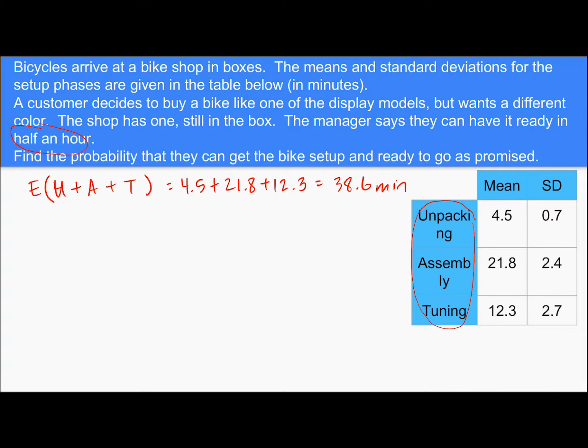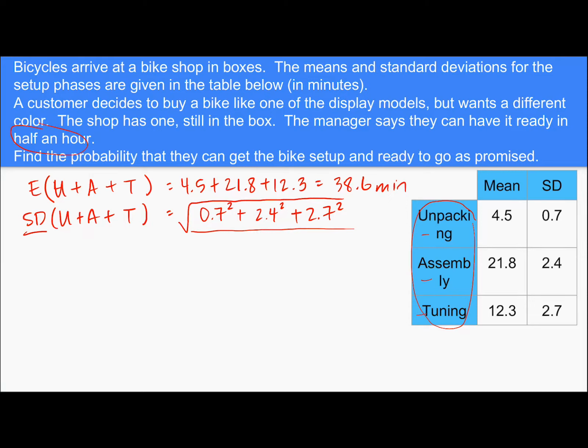So then we're going to find the standard deviation of the combined time, which again we can do because we were told each phase is independent. And again, just like we talked about on the last example and the last class, when we're talking about three separate random variables, I can't just add their standard deviations, I have to add their variances. So I'm going to add the variances first, so 0.7 squared plus 2.4 squared plus 2.7 squared would give me the combined variance. And then if I want the standard deviation, I would just take the square root of that.